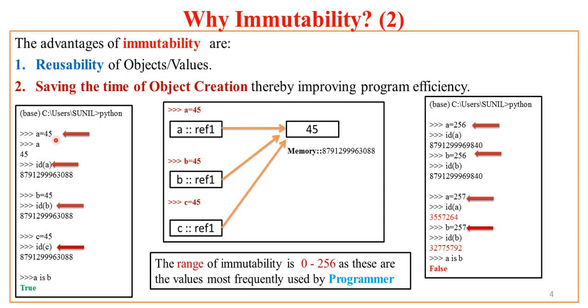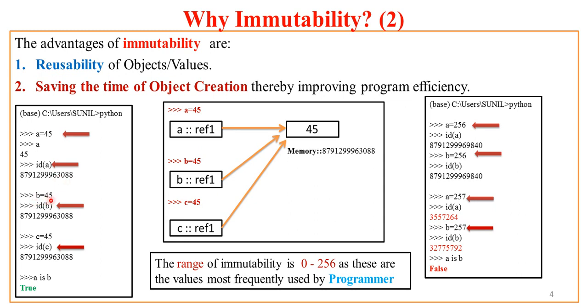So here again I have the same example. For example, if I say a holds value 45, now if I ask what is a, I get 45 as the answer. And if I try to inspect the reference of a, I call the id function. So id of a is some long address of 13 digits having last 4 digits 3088.